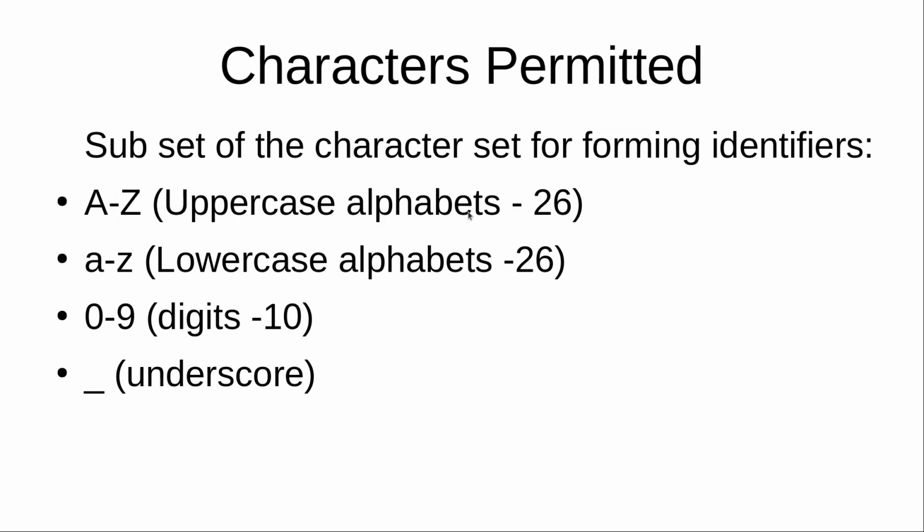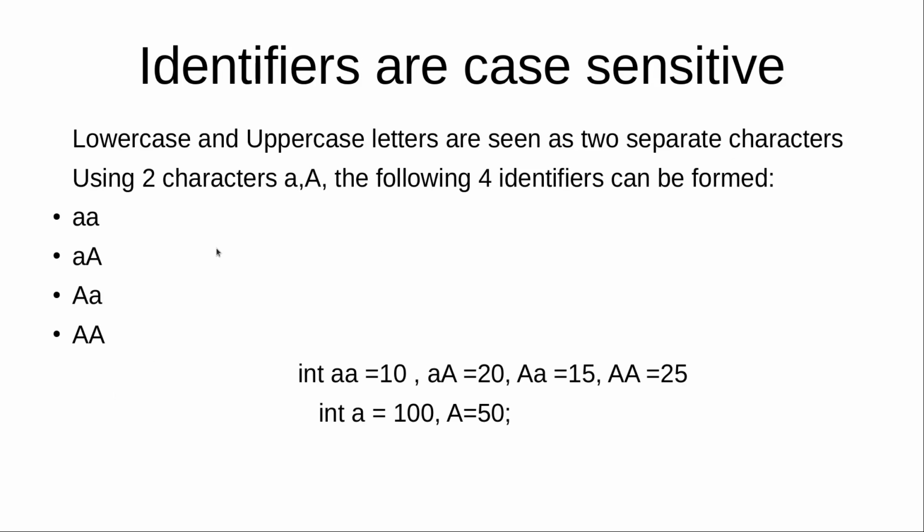So moving on, we'll see what are the characters which are permitted here to form an identifier. All uppercase letters, all 26 of them, are permitted, and all lowercase alphabets are permitted. All the 10 digits are permitted, and from special characters the underscore symbol is permitted. Okay, so it's all alphabets, digits and underscore. Now, identifiers are case sensitive.